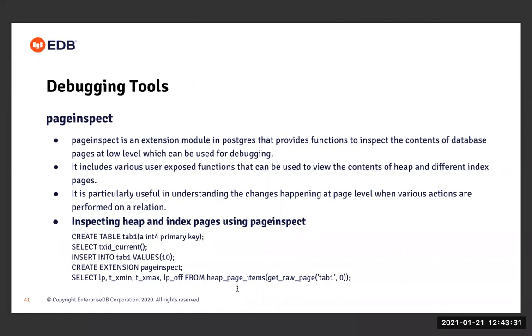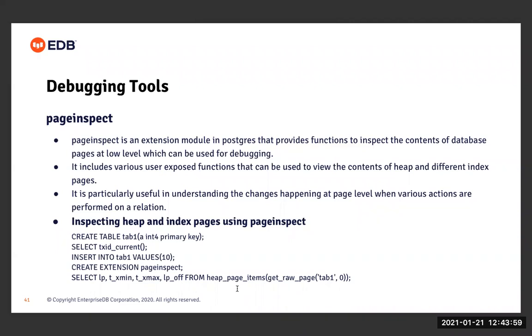It includes various user-exposed functions that can be used to view the content of heap and different index pages. It is particularly useful in understanding the changes happening at page level when various actions are performed on a relation. One use case of Page Inspect is to inspect heap and index pages. So let's see how we can inspect heap and index pages using this extension.